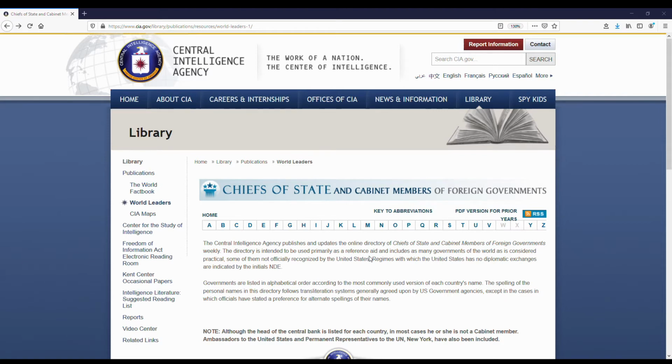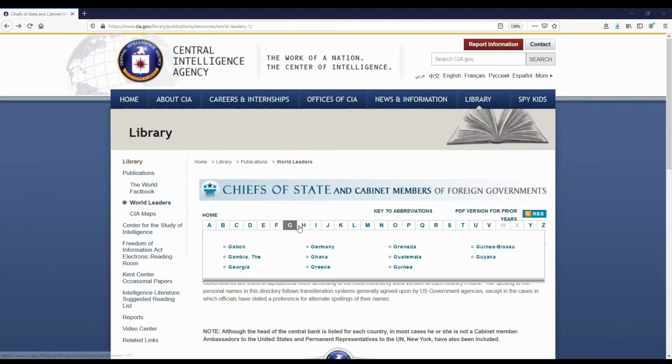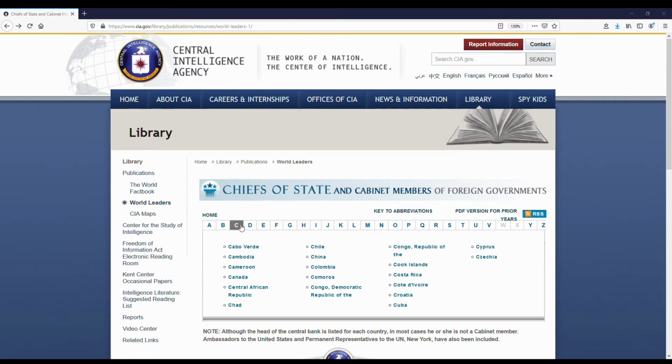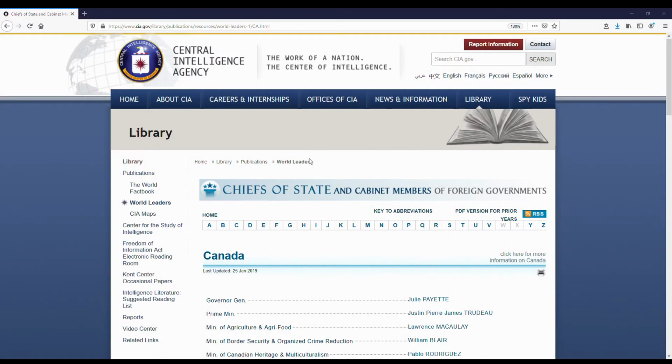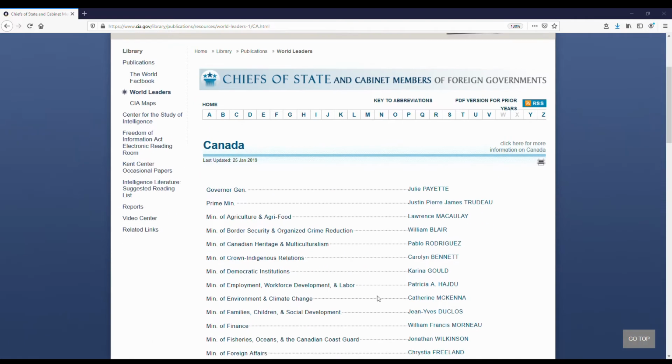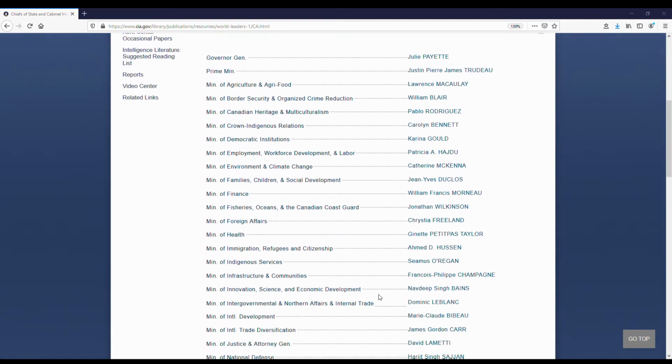Here you simply hover over the letter that represents the first letter of your country of interest. Let's say C for Canada. Let's click Canada. We see here the Governor General Julie Payette, who is the appointed representative of Canada's monarch, Queen Elizabeth II, and we see Justin Trudeau, the Prime Minister. And scrolling down, we can see the rest of Canada's cabinet.